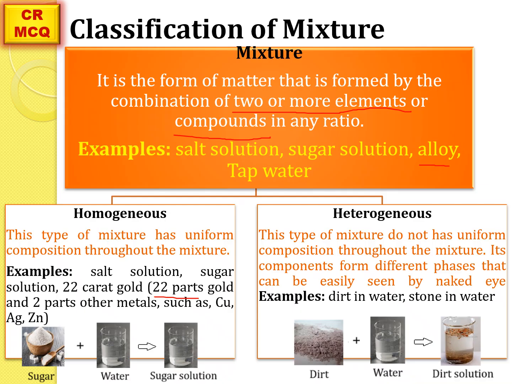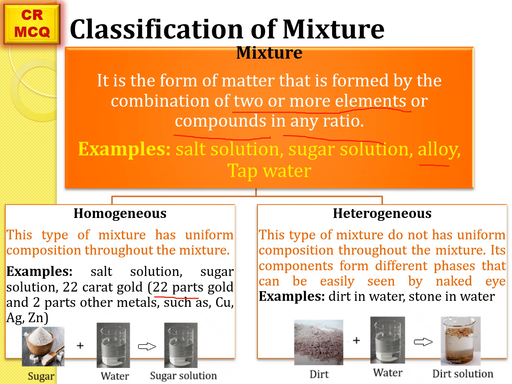Salt solution is formed by mixing salt into water, sugar solution is formed by mixing sugar into water. Now here the key phrase is in any ratio. A compound is formed by the combination of two or more elements in a fixed ratio, whereas a mixture is formed by the combination of two or more elements or compounds in any ratio. For example, if you add a pinch of salt into the water, or 2 pinches of salt into the water, or a spoon of salt into the water, all these are referred to as a salt solution.